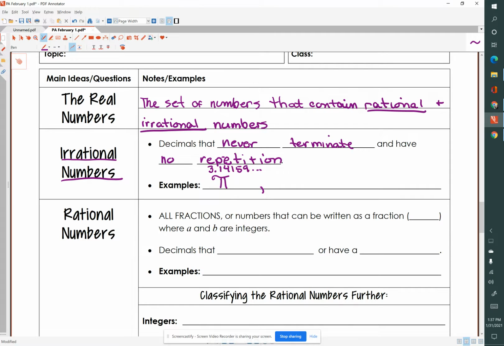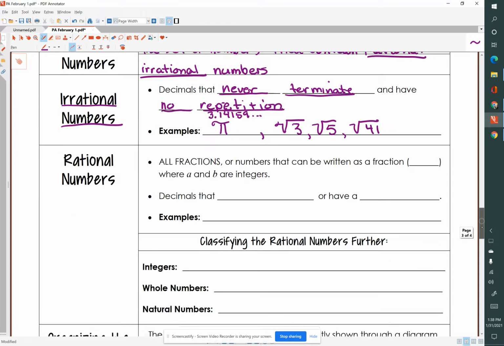Another example of a decimal that never terminates and has no repetition, so we don't have that line across the top, would be the square root of 3, or the square root of 5, or the square root of 41. We cannot say something times something equals that in terms of whole numbers.